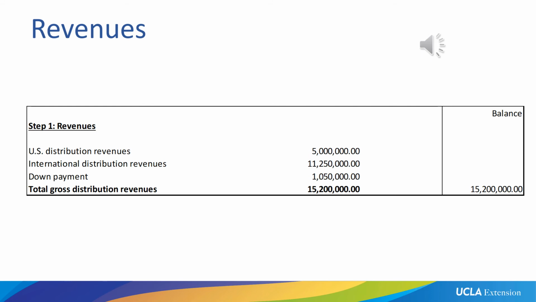We sold the US distribution rights for $5 million. We sold all our international distribution revenues for $11,250,000. And of course, for our calculation here, we are deducting the amount we already received, which is $1,050,000, which leaves us with a total gross distribution revenue of $15,200,000. Now, what happens with that?